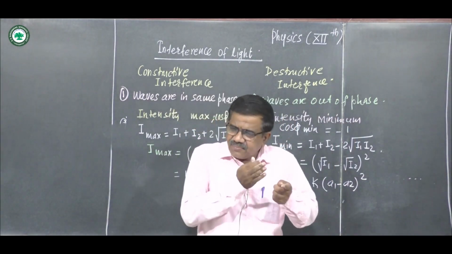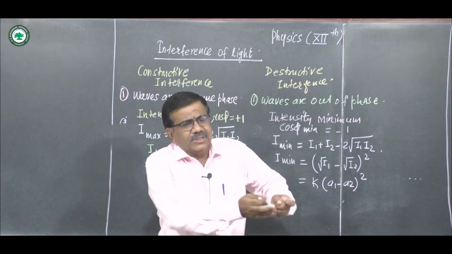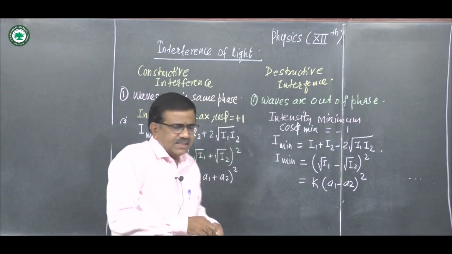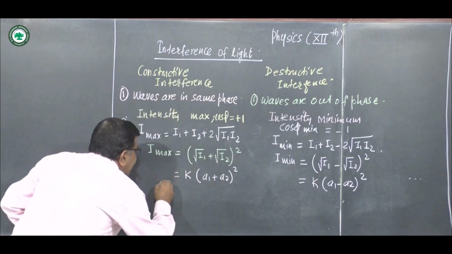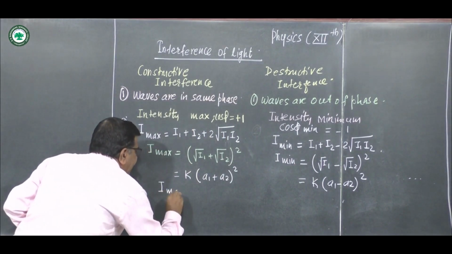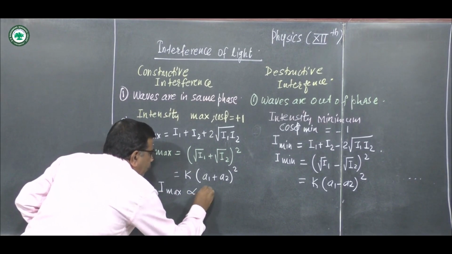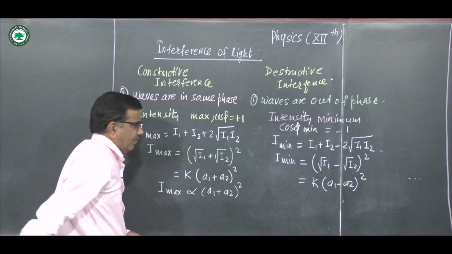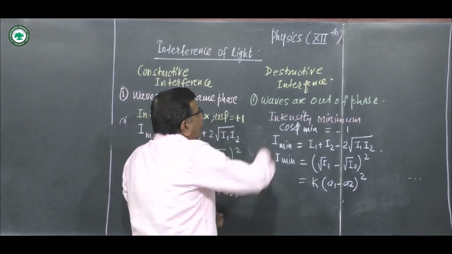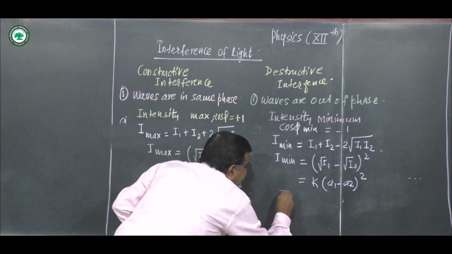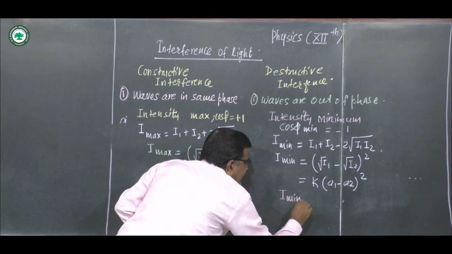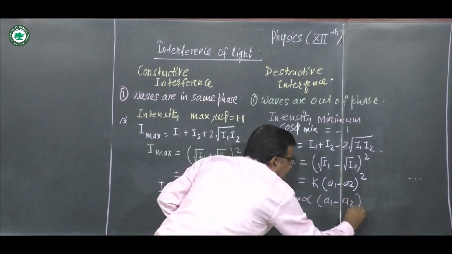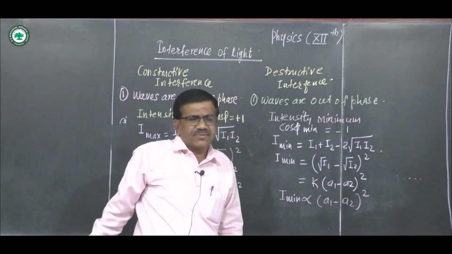One main thing is these formulas are very important to solve the numericals or multiple choice questions. Hence we say that this I max is directly proportional to A1 plus A2 square, or here in case of destructive interference, I minimum is directly proportional to A1 minus A2 bracket square.